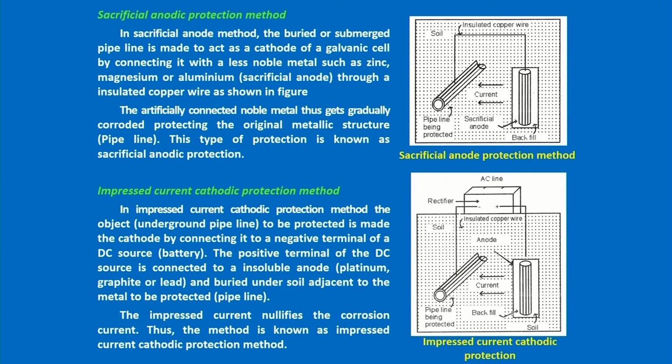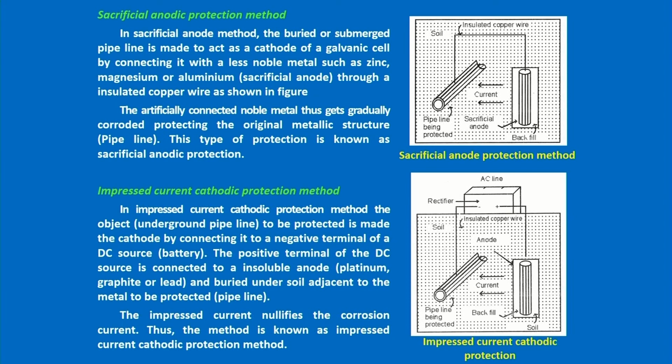Current is passed over the base metal which is to be protected, making the base metal the negative, cathodic side, and the anodic side will be some inert blocks like graphite blocks or lead blocks connected there.